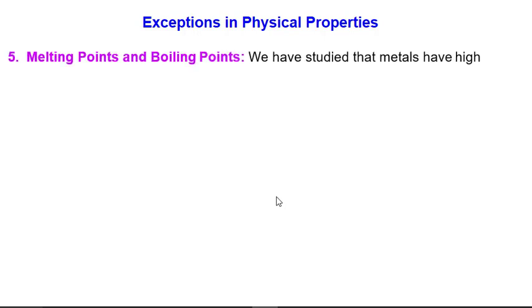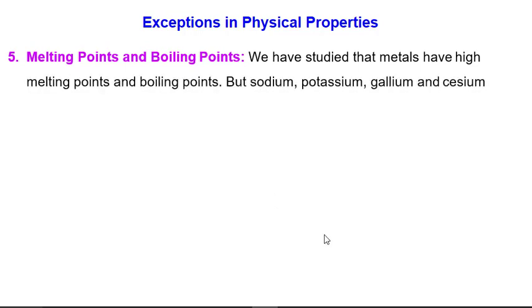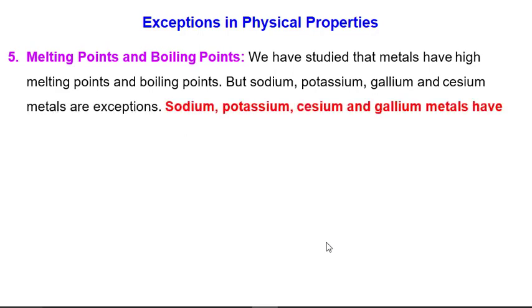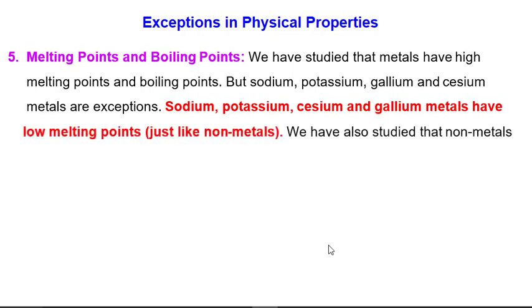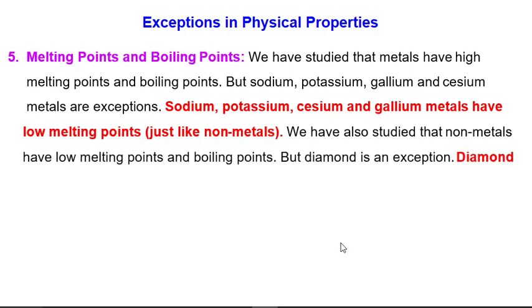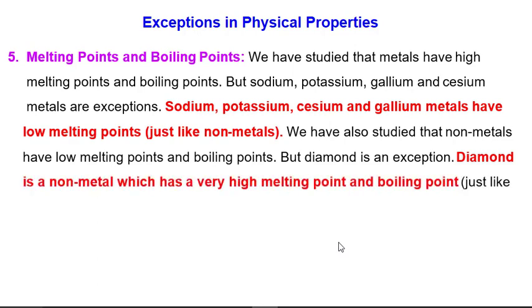Now melting and boiling point. We have studied that metals have high melting point and boiling point, but sodium, potassium, gallium and cesium are exceptions. Sodium, potassium, cesium and gallium have low melting points, just like non-metals. We have also studied that non-metals have low melting points, but diamond is an exception. Diamond is a non-metal which has a very high melting point and boiling point.